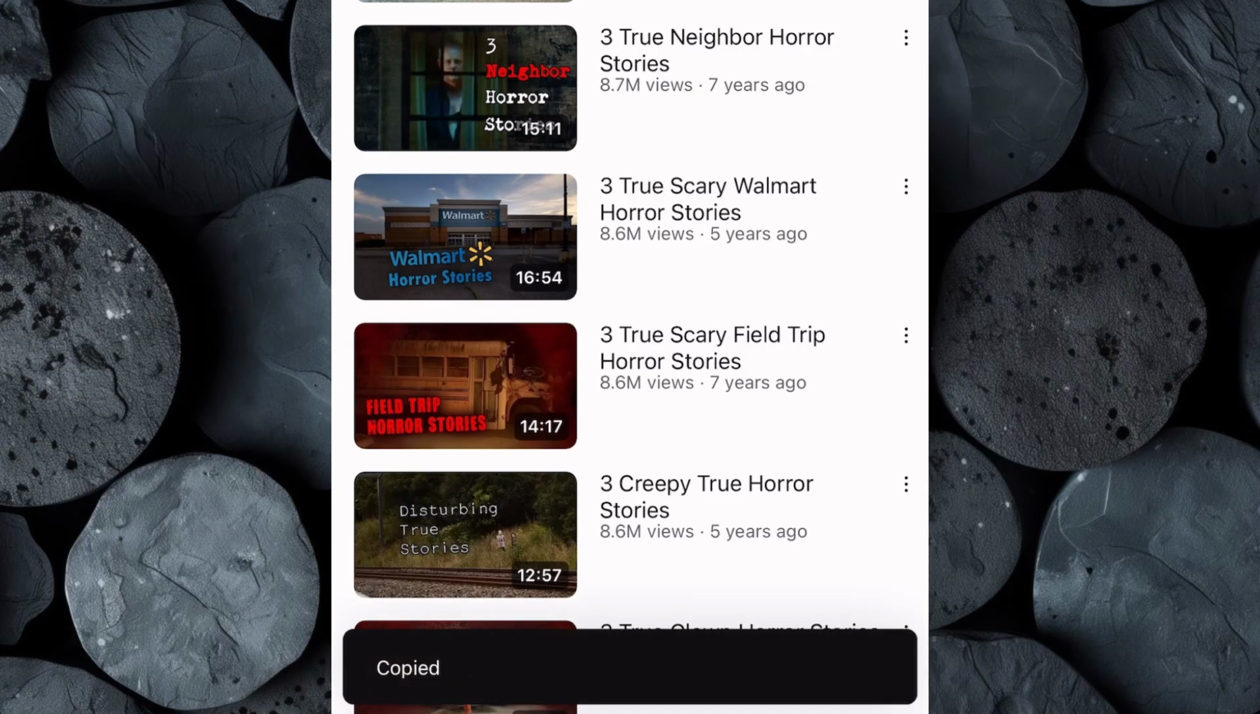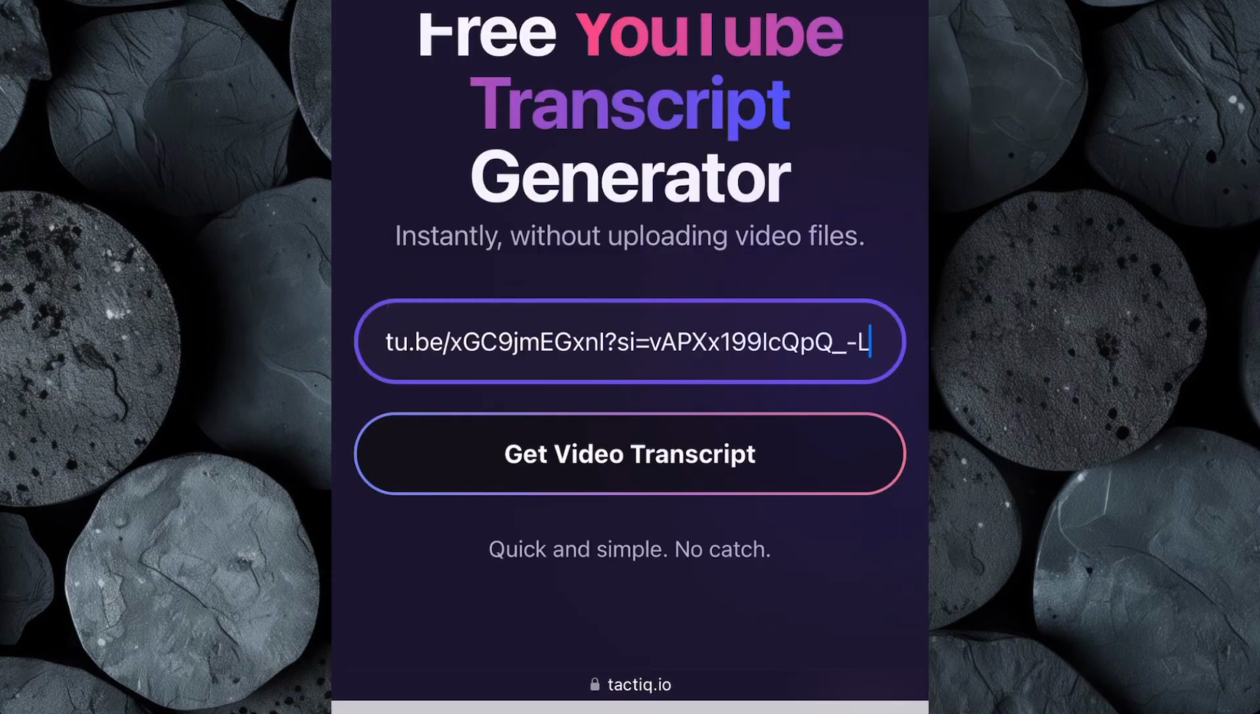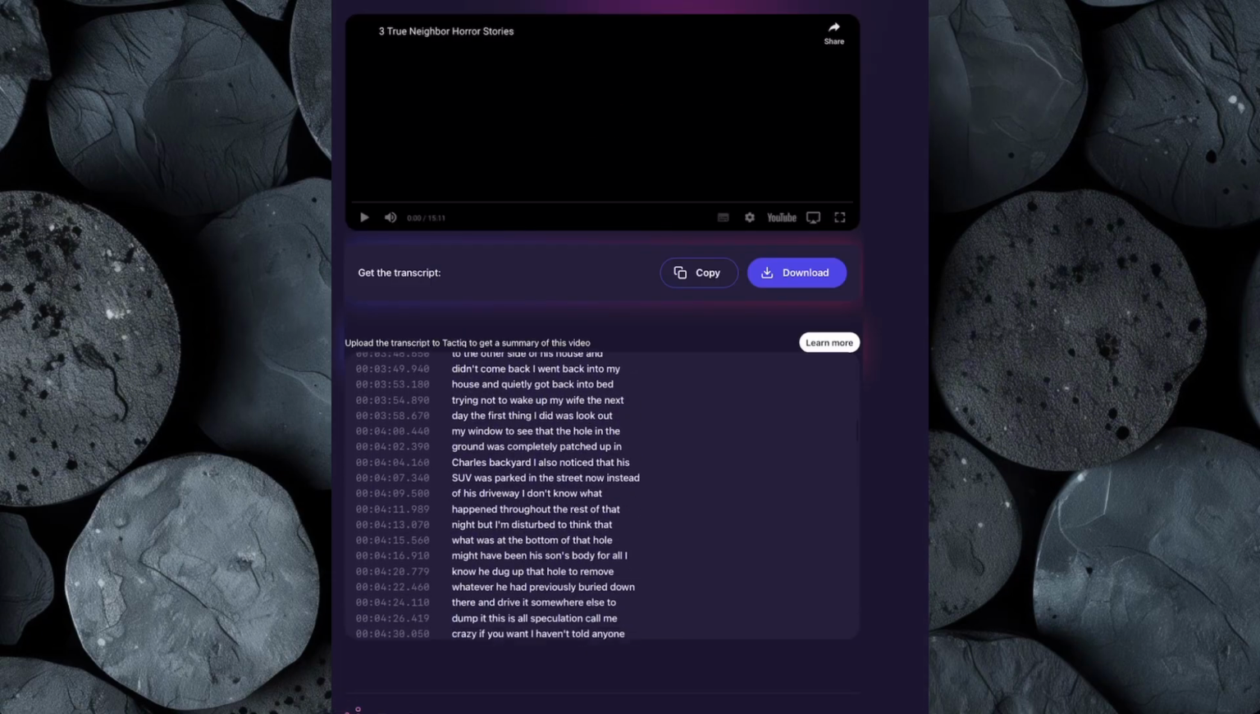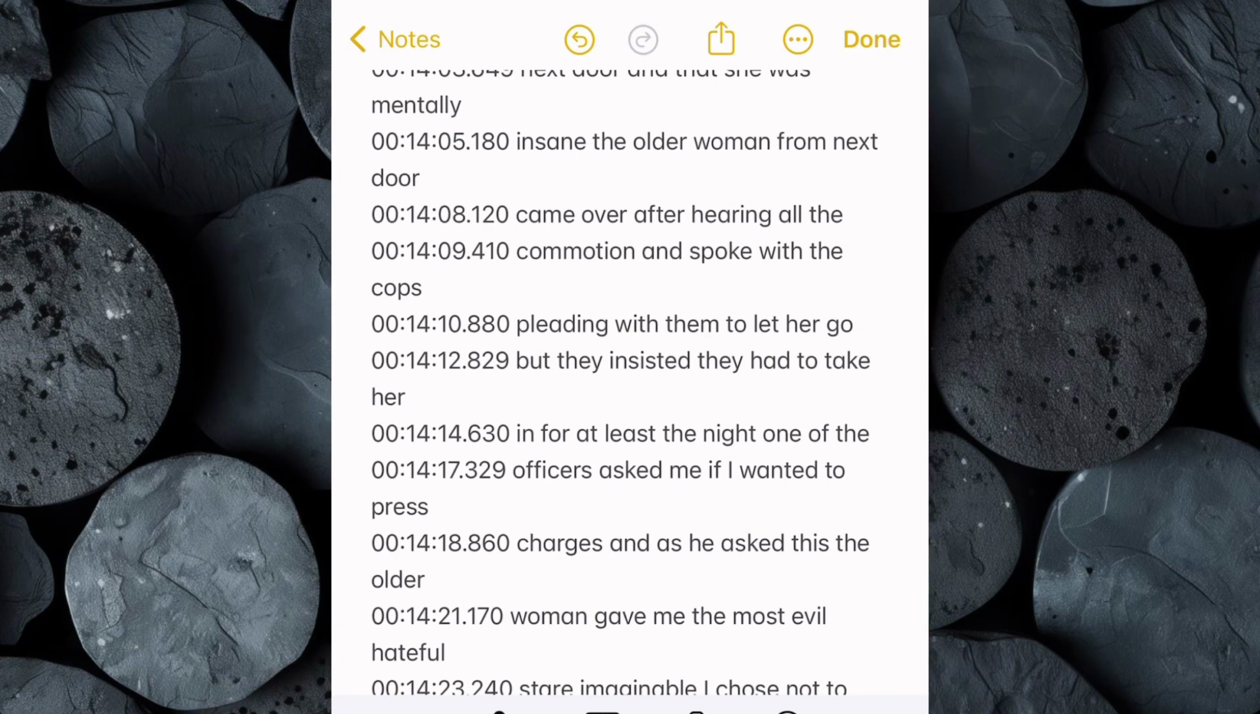Copy the video link. Next, open your browser and search for Tactic. Once on the website, paste the video link. Within seconds, it will generate a full transcript of the video. Copy the transcript and paste it into a notepad or document for easy access.